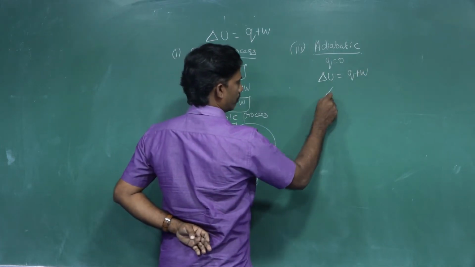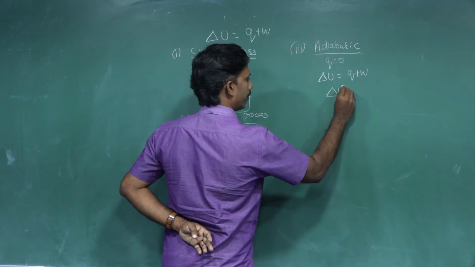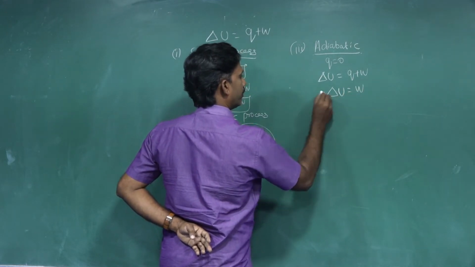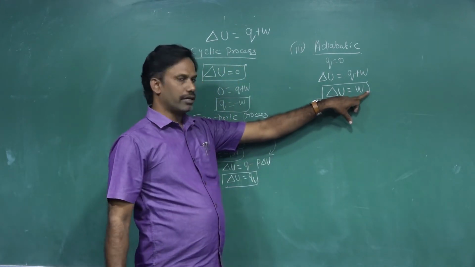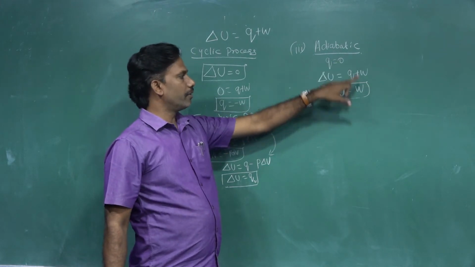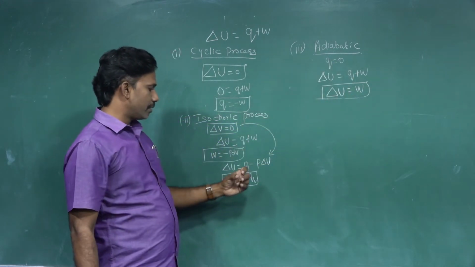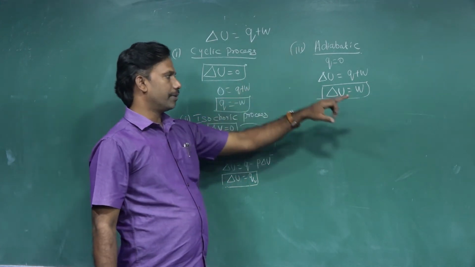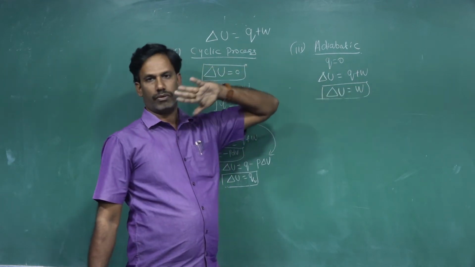Now Q equal to 0, so del U equal to W. What it implies is that the change in internal energy is equal to the work done when Q equal to 0. Earlier, for isochoric, the change in internal energy was equal to the heat supplied; for adiabatic process, del U, the change in internal energy, is equal to work done.